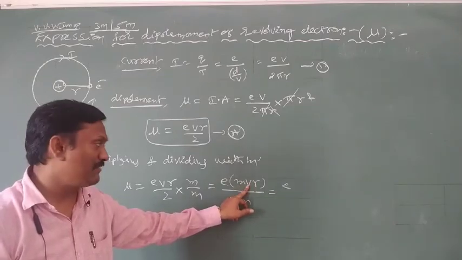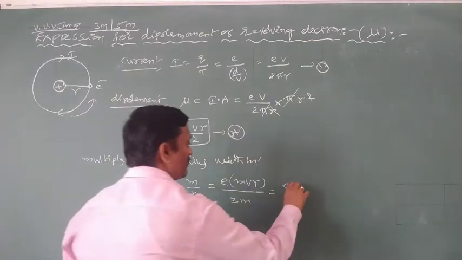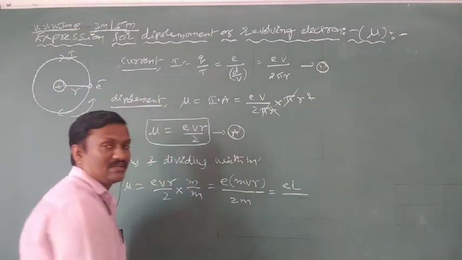Product of linear momentum and perpendicular distance is called angular momentum. The symbol of angular momentum is nothing but L.